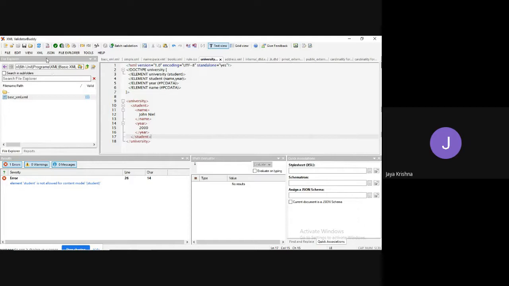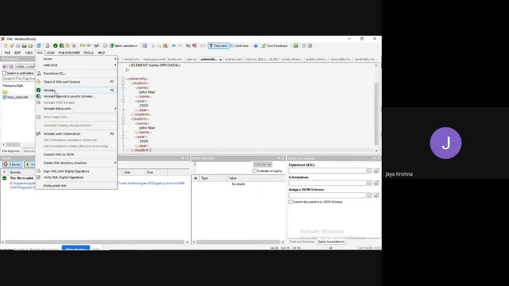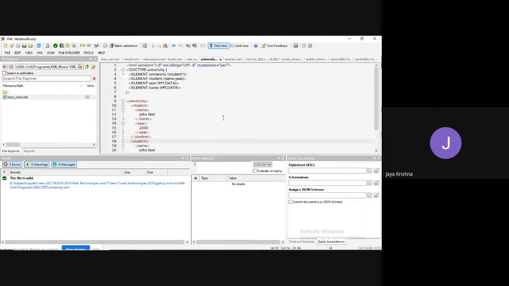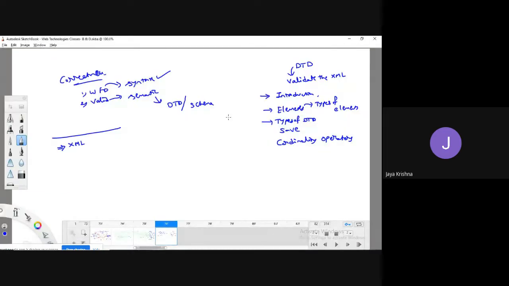Okay, now click on XML, click on validate. Now it is valid. If I go for adding star, and add more than one student, now also it is valid. So I hope you understood about this concept clearly. Yeah, fine. Now in today's class, I'm going to take some extra things.